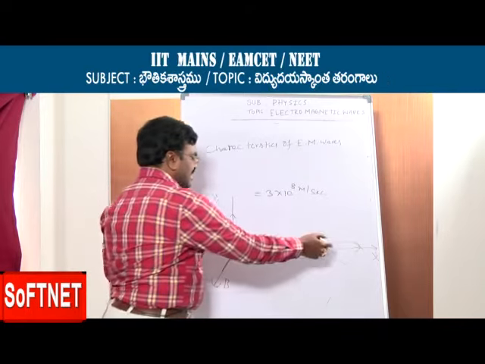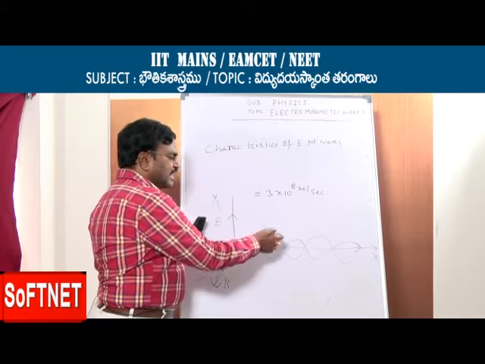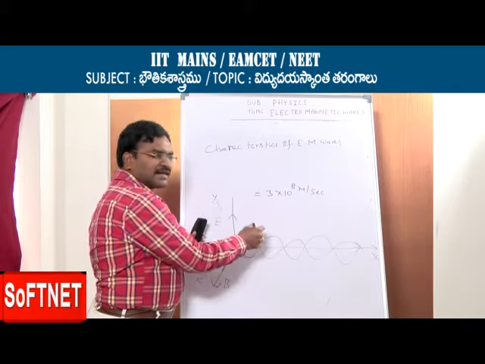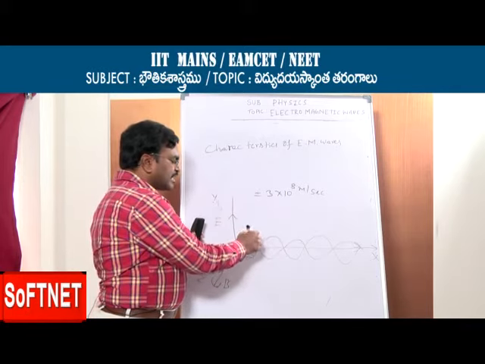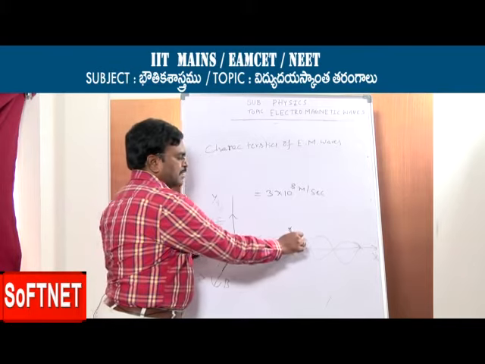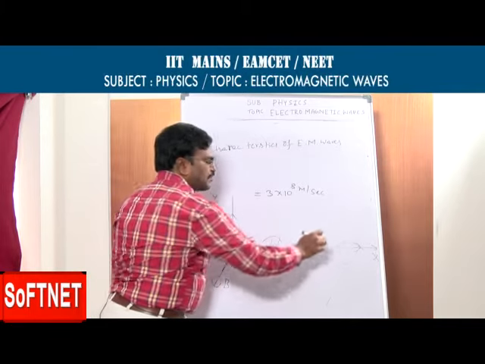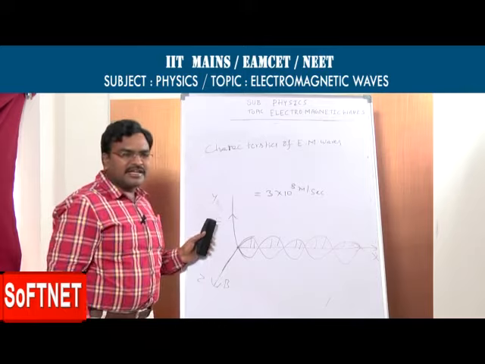In electromagnetic waves, the fields are vibrating perpendicular to the direction of propagation. Is it clear?